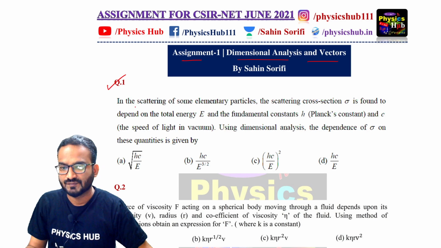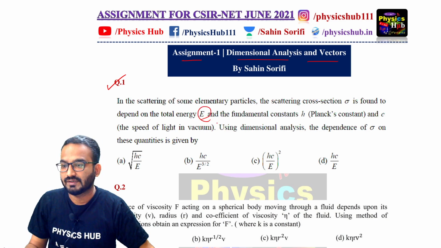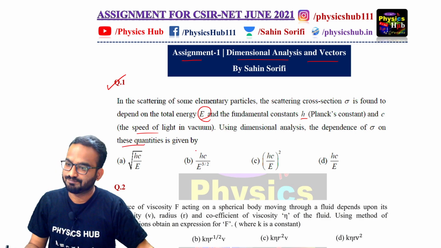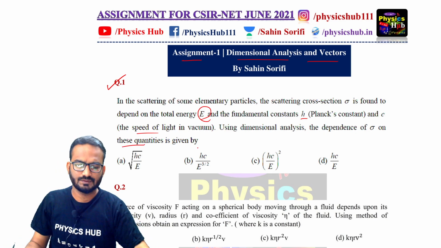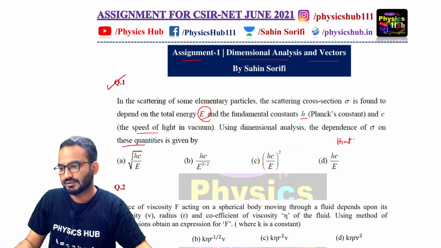Question number 1. It says, in the scattering of some elementary particle, the scattering cross-section sigma is found to depend on the total energy E, the fundamental constant H, Planck's constant, and C, the speed of light in vacuum. Using dimensional analysis, the dependence of sigma on these quantities is. How can you solve this particular problem? This is very easy. You can use this hint.